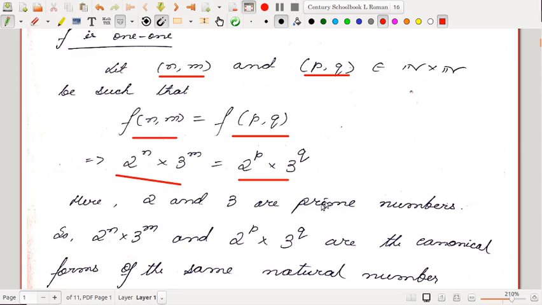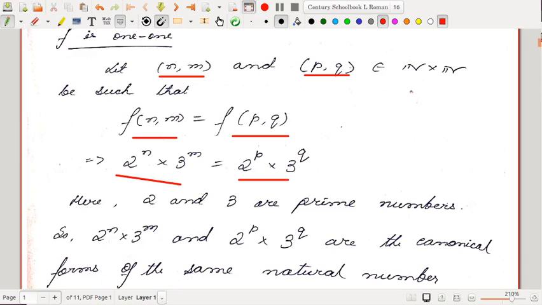One thing to observe is that these are all natural numbers. 2 to the power n into 3 to the power m is a natural number, and 2 to the power p into 3 to the power q is also a natural number. Also you observe that 2 and 3 are prime numbers. So this is nothing but the prime factorization of the particular natural number. The right-hand side is also the prime factorization of the same natural number.